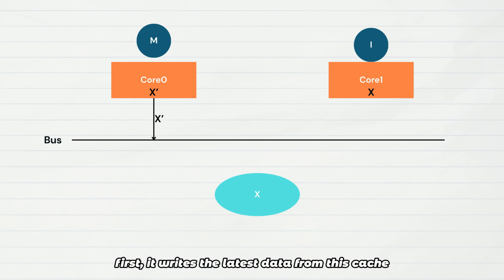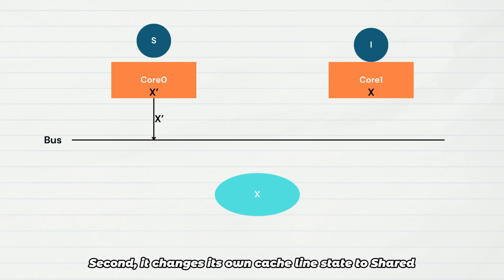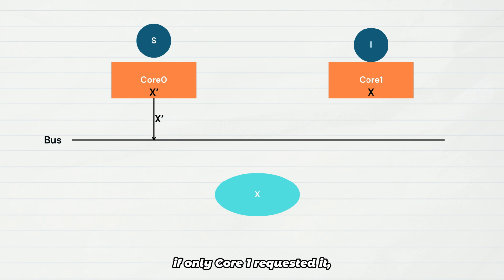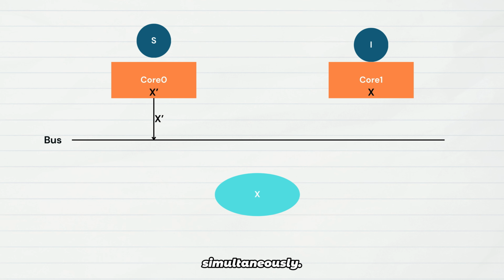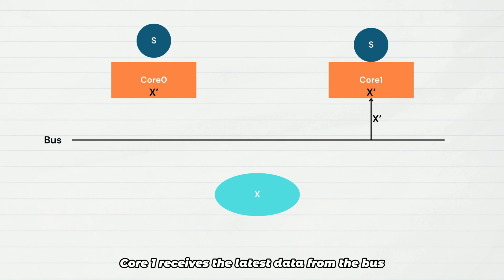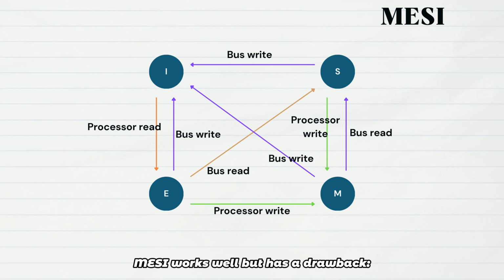First, it writes the latest data from this cache line back to memory or sends it directly to core 1, depending on architectural optimizations. Second, it changes its own cache line state to shared if only core 1 requested it, or keeps it as modified if other cores also request it simultaneously. Core 1 receives the latest data from the bus and sets its cache line state to shared, completing the data load. MESI works well, but has a drawback.